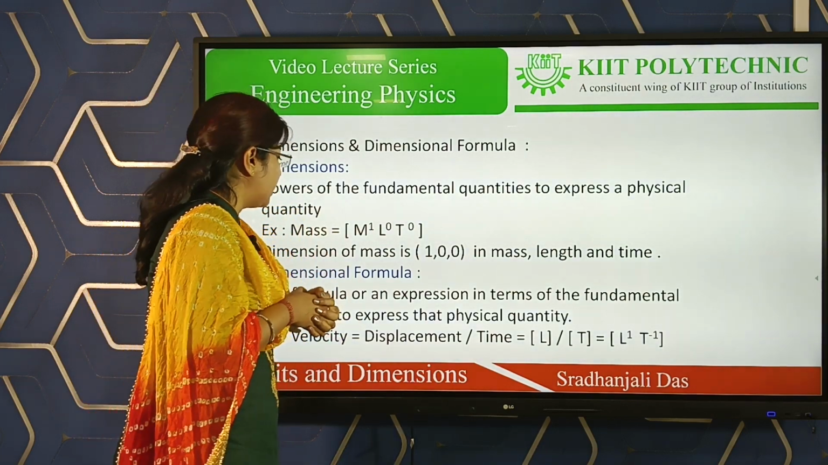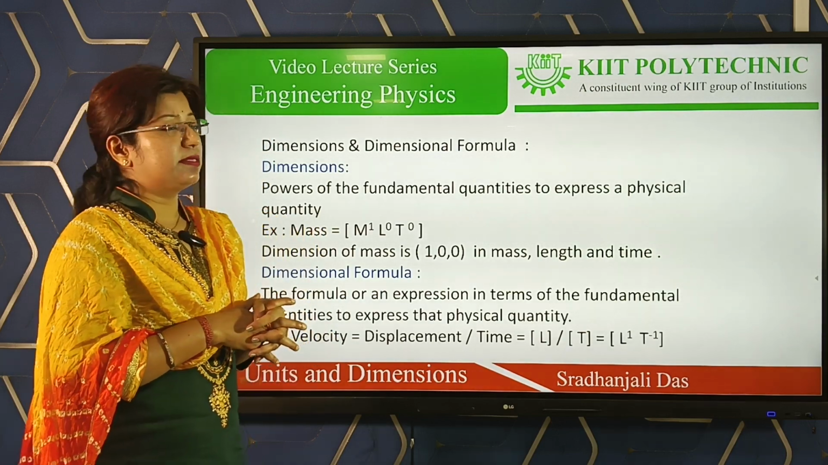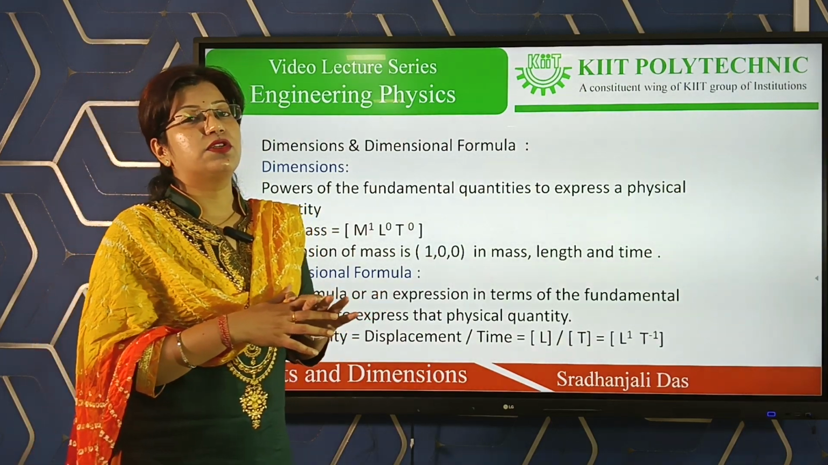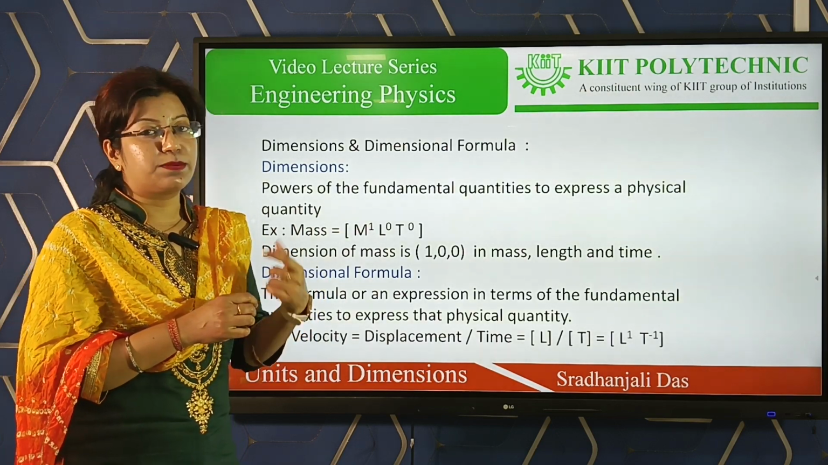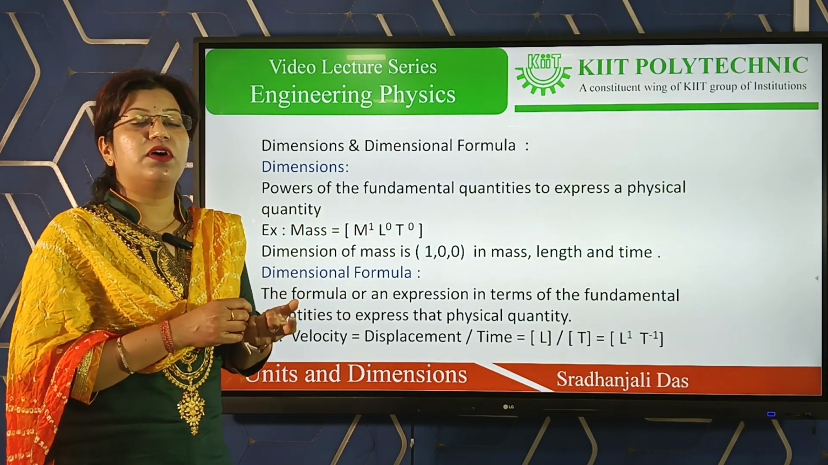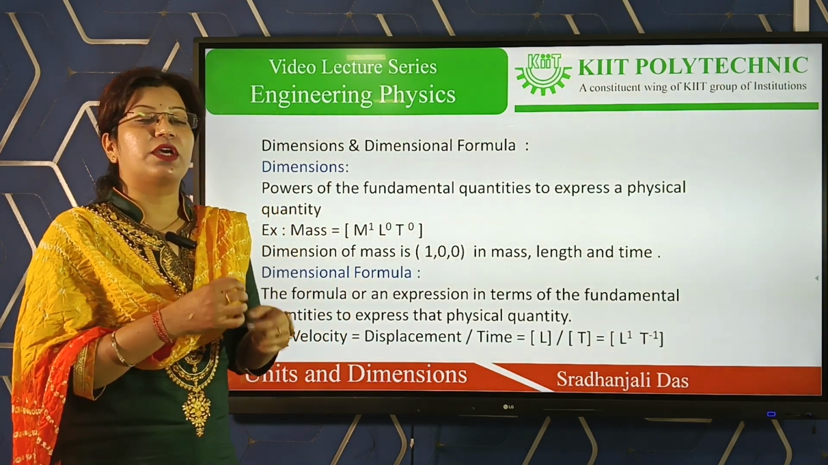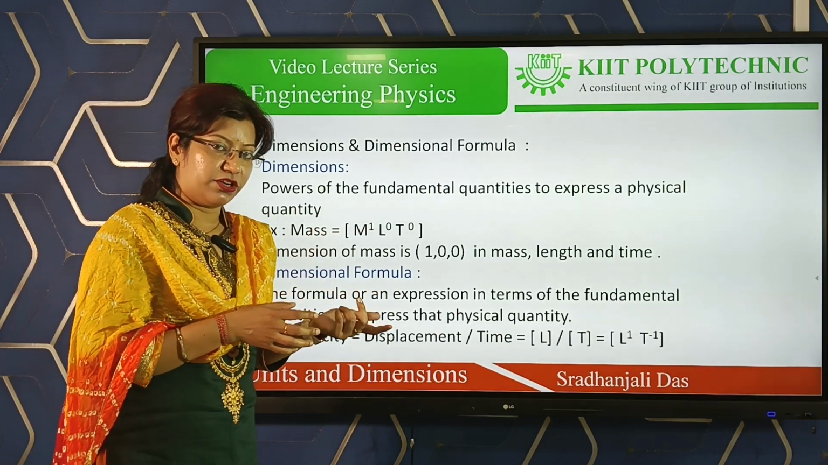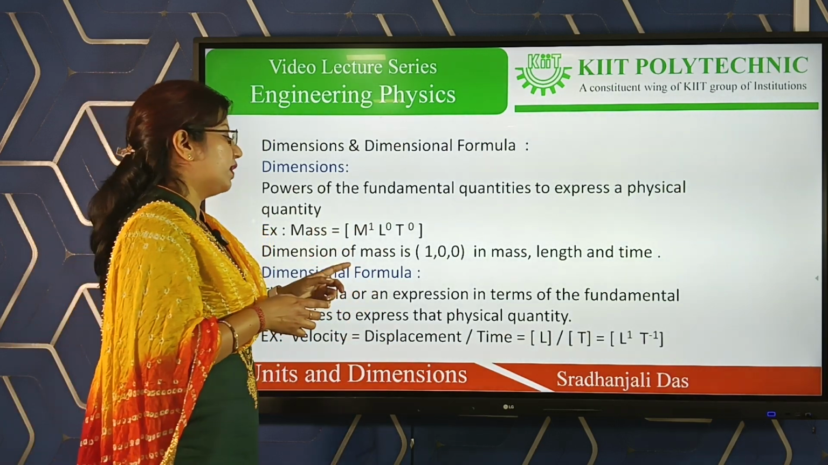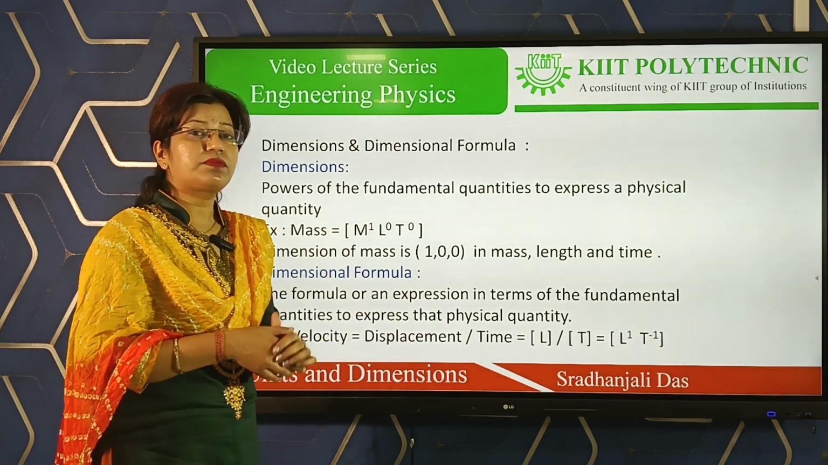Now come to the next one, dimensional formula. What is the dimensional formula? Dimensional formula is very important. It is a formula or an expression in terms of the fundamental quantities to represent that particular physical quantity.